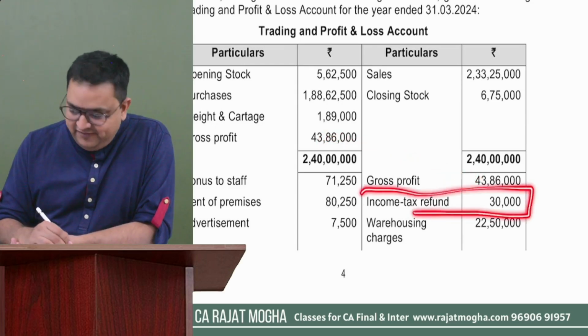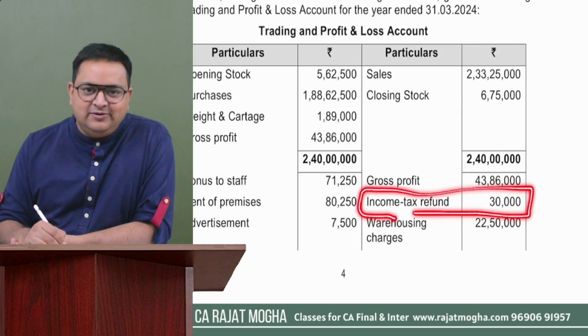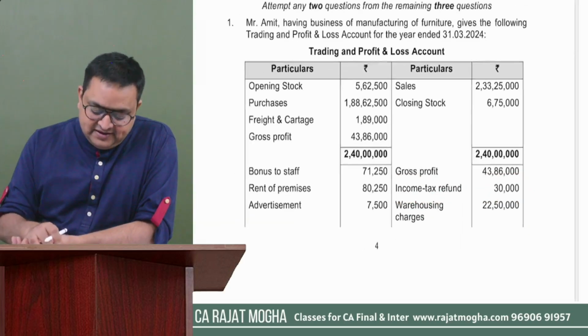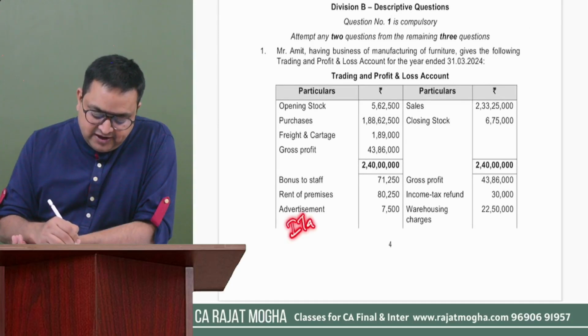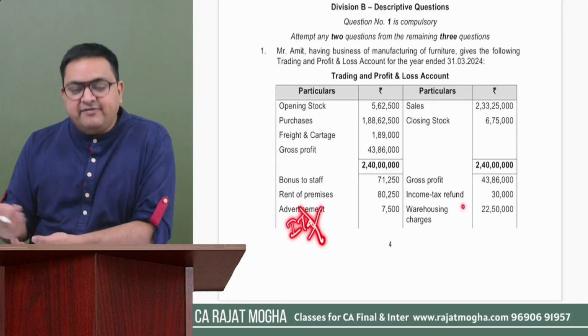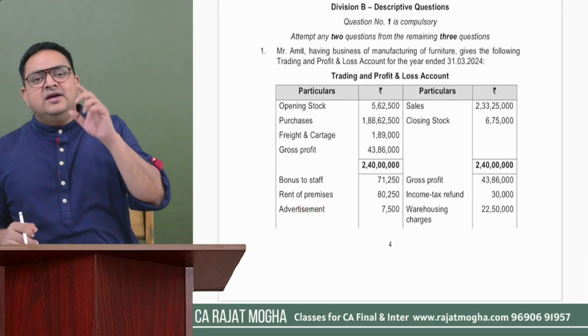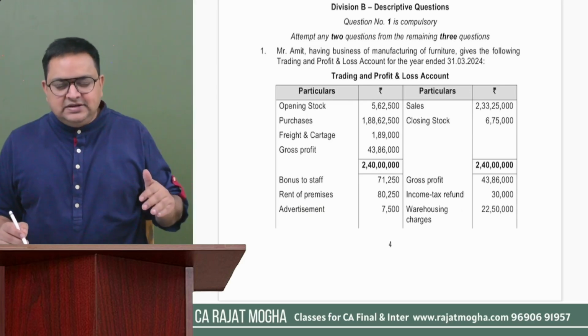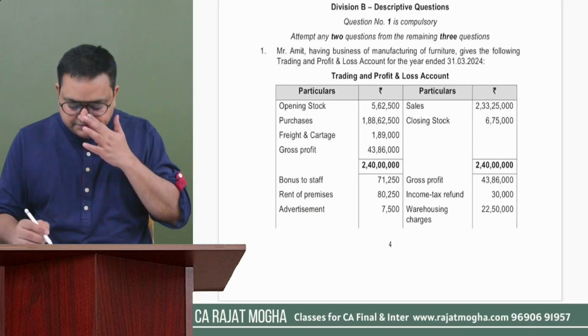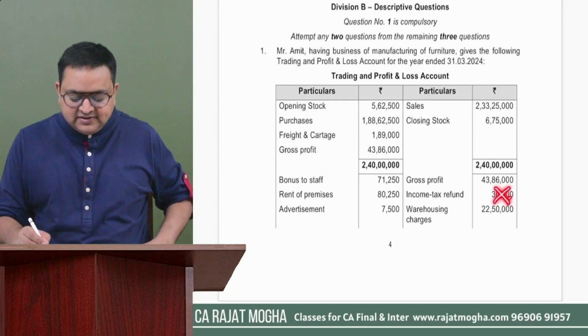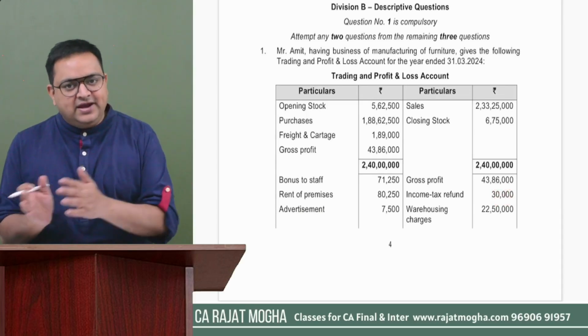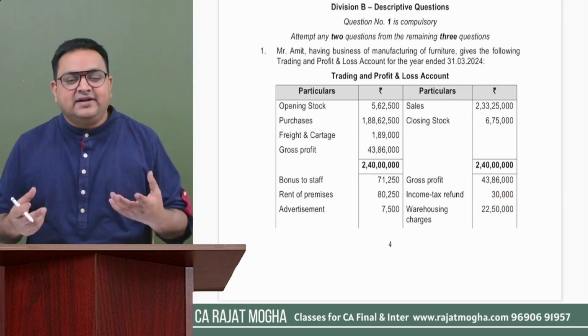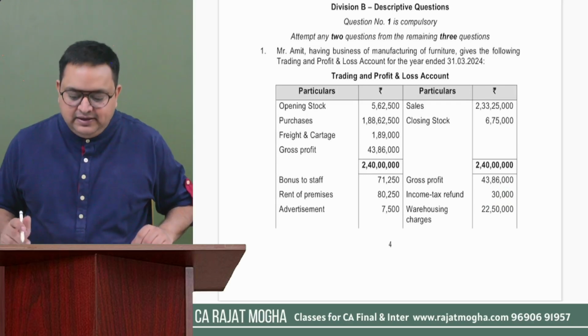Income tax refund. We understand we are not going to allow this income tax refund. It is not an income, right? Because you understand, if there is any income tax expense, then we are not going to allow that expense. Even if we have recovered anything as income tax refund, this is not our income. So while calculating your PGBP or your total income, please don't consider this. Take it away from here. We will be subtracting it while computing our PGBP income. Why?